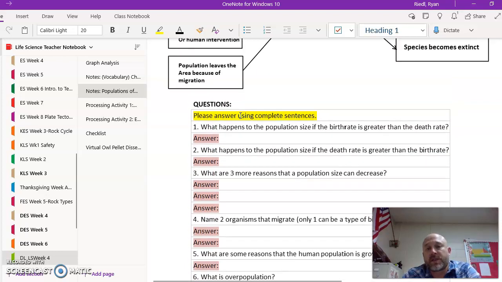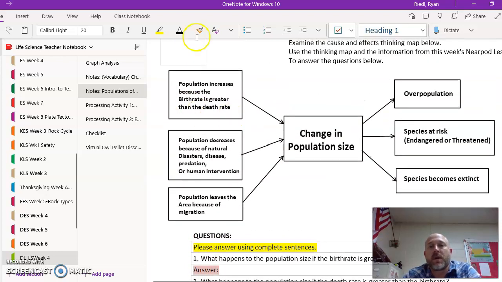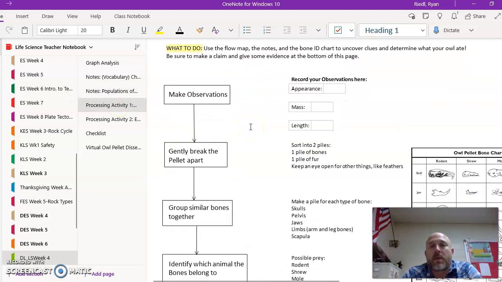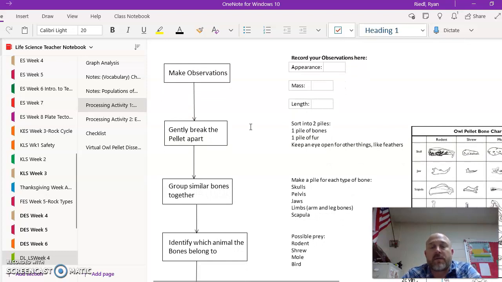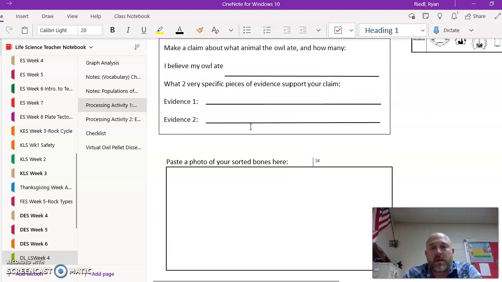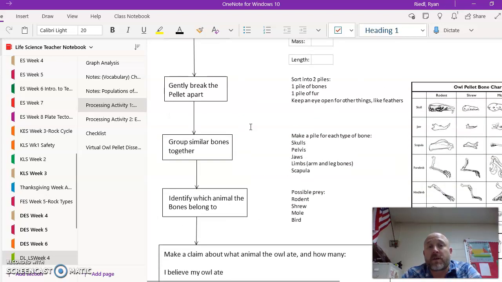Answer these 6 questions using the Nearpod and also using this little graphic organizer up here, this little flow map here. And then on Thursday you're going to do processing activity 1. This is your owl pellet dissection. I'm not going into a ton of detail here because I think it's pretty self-explanatory, and you should sign in on Thursday to really figure out what's going on.